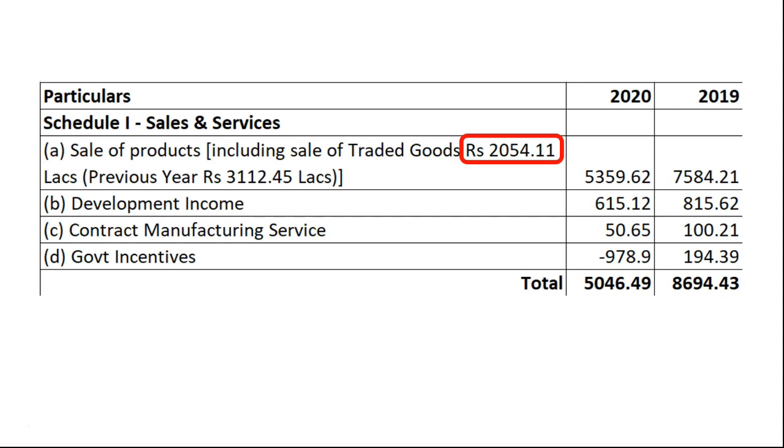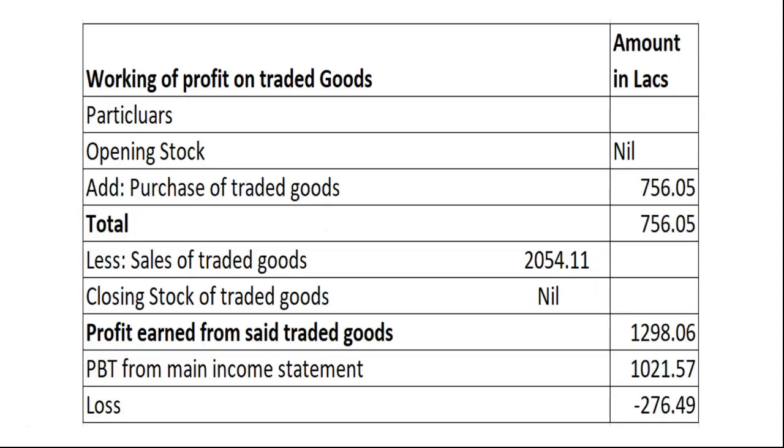Those traded goods did not appear in the opening stock or closing stock for this year. Profit earned from them was a substantial one. So, if you remove that from the main income statement, the company actually ends up in a loss. Now you might be a little skeptical, right?